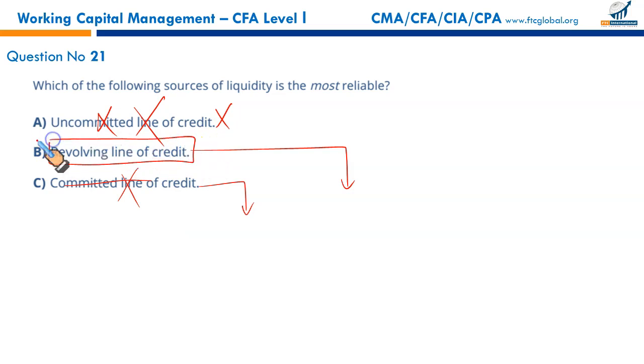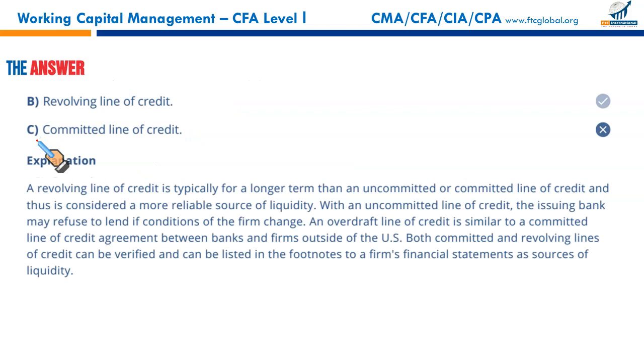It could extend many years into the future. It is rolled over every year. We can renegotiate the bank contract and then it goes on and on. So this is more reliable. B is the right option, revolving line of credit.